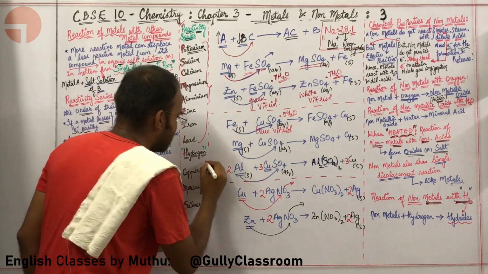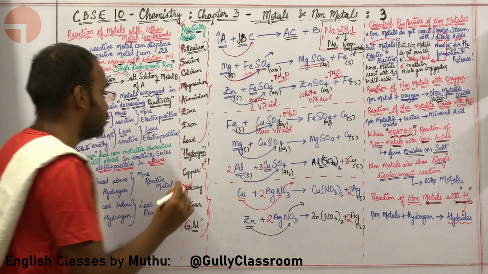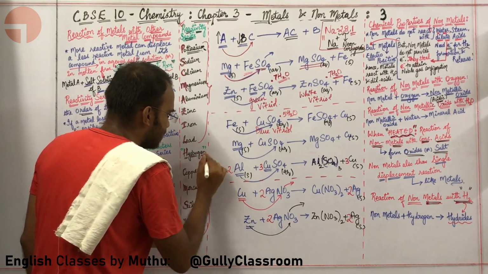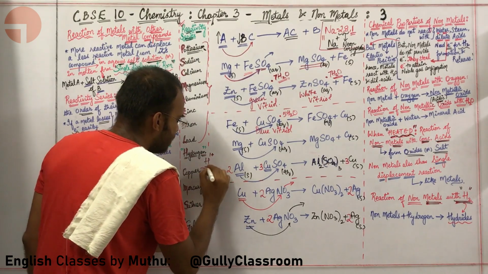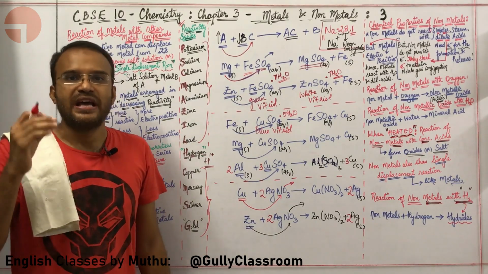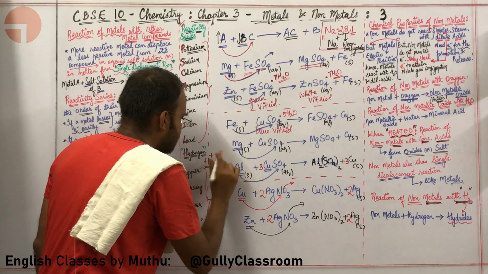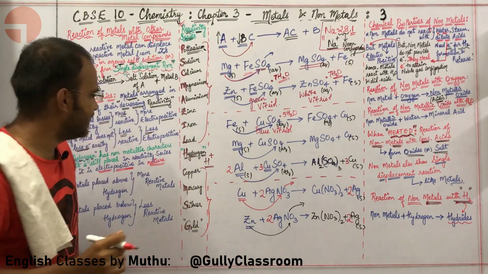The atomic number of hydrogen is 1, as it has 1 electron. This electron is being lost and hydrogen usually has a 1 plus oxidation state. H plus is called a hydrogen ion.